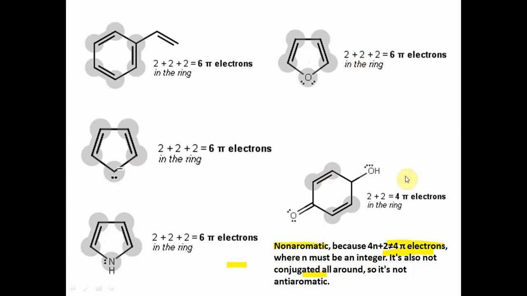But here it is 2 plus 2, 4, because in the ring there are only 2 pi bonds and these are not in conjugation. The conjugation is here, or here to here. It is a non-aromatic compound because 4n plus 2 is not equal to 4 pi electrons. The condition is 2, 6, 10. That is the magic phrase to be aromatic. So this compound is non-aromatic.